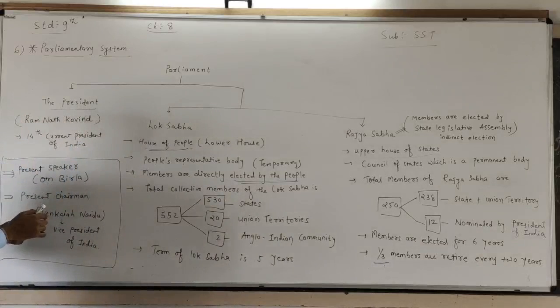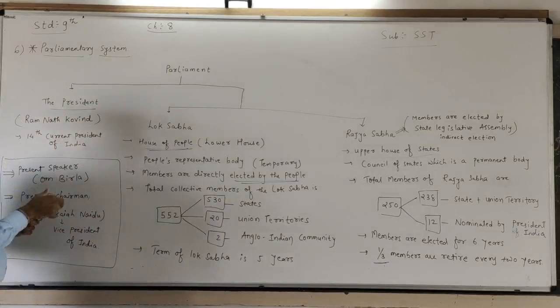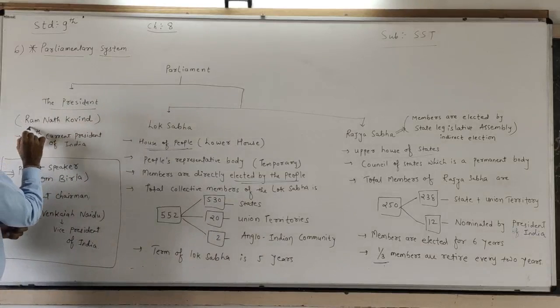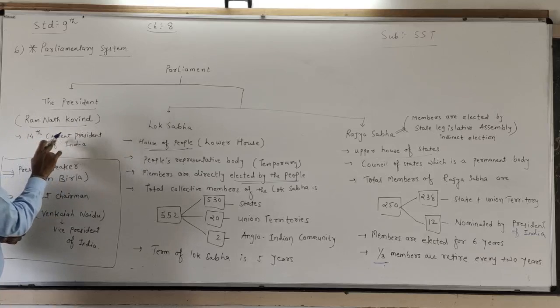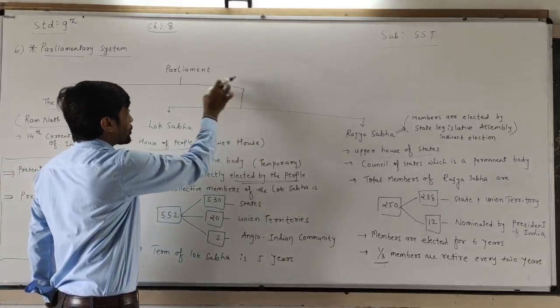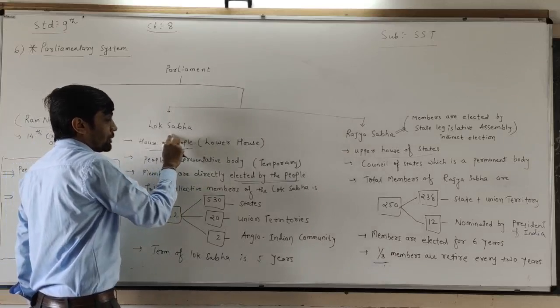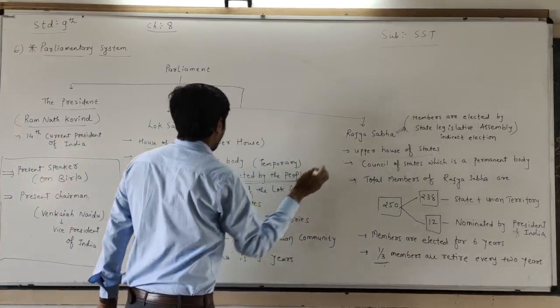First, the president. The present president of India is Ramnath Kovind, the 14th president of India. Now, we have to study the parliamentary system in detail in two parts: one is the Lok Sabha and the second is the Rajya Sabha.